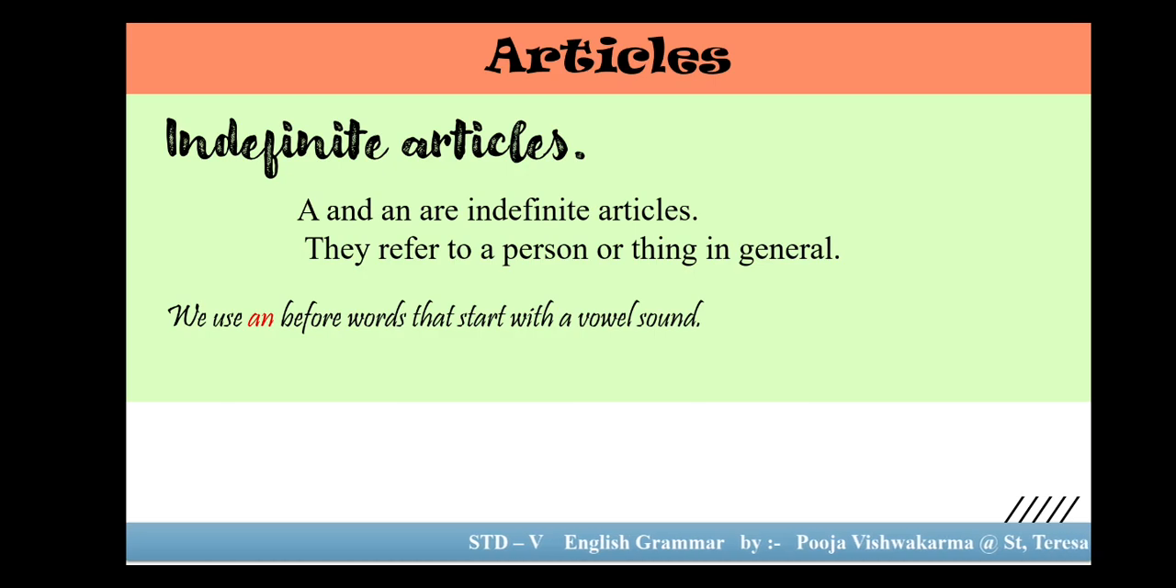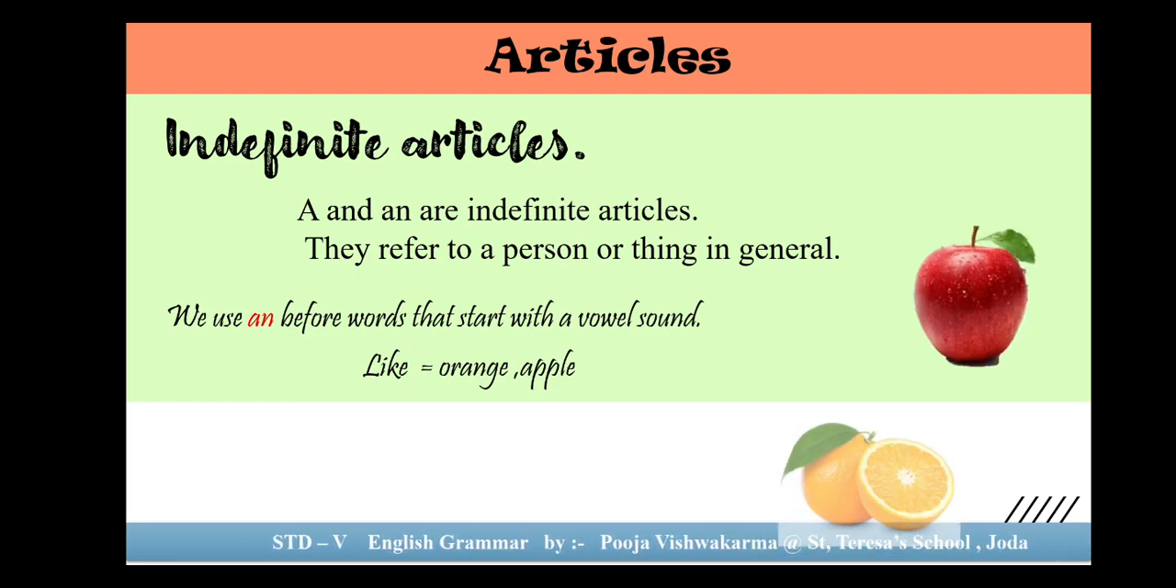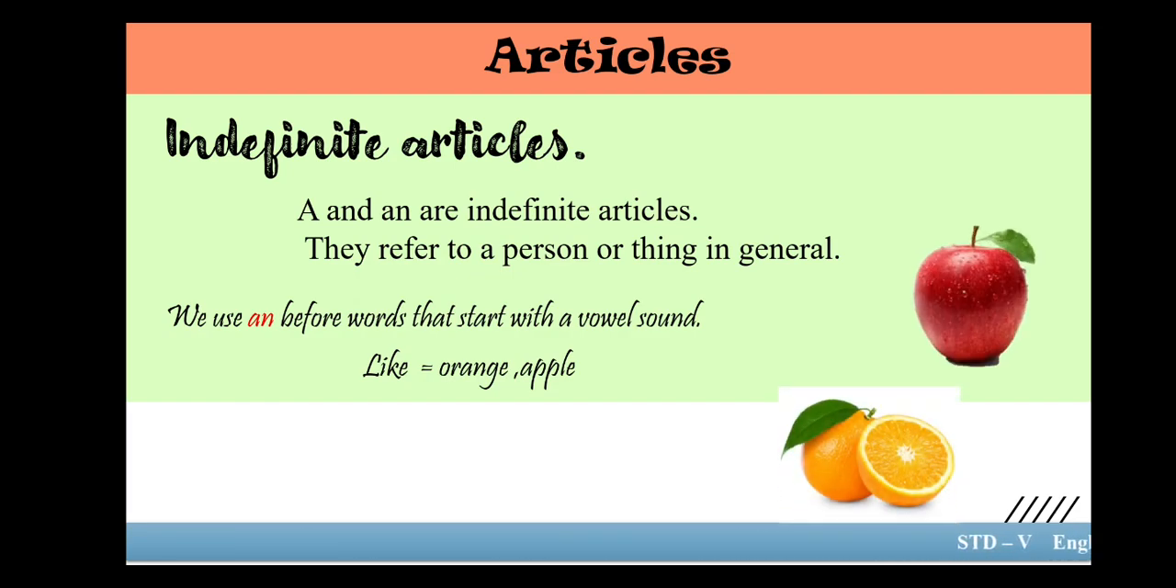We use an before words that start with a vowel sound. Always remember children, if my word is starting with a vowel sound, like we may have a look at the examples like orange, apple, isn't it? These all are beginning with a vowel sound. Orange, oh, isn't it? It is a vowel sound. Apple, a, I'm getting a. So that is why we are using an here. It is a vowel sound.